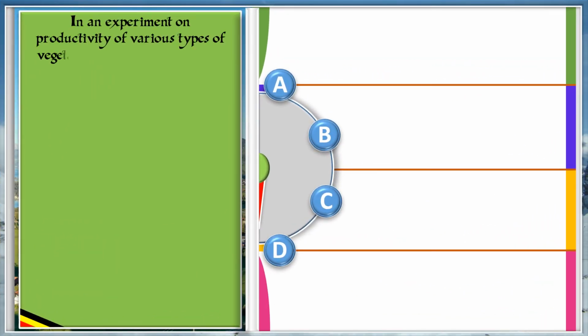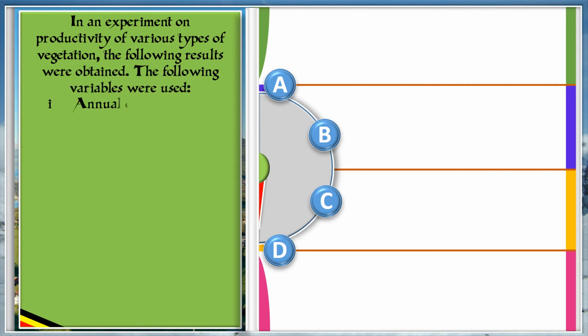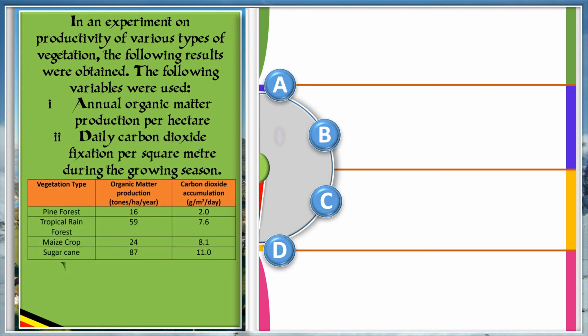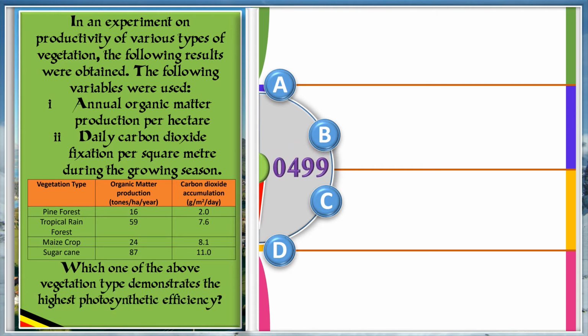In an experiment on the productivity of various types of vegetation, the following results were obtained. The following variables were used: 1. Annual organic matter production per hectare. 2. Daily carbon dioxide fixation per square meter during the growth season.